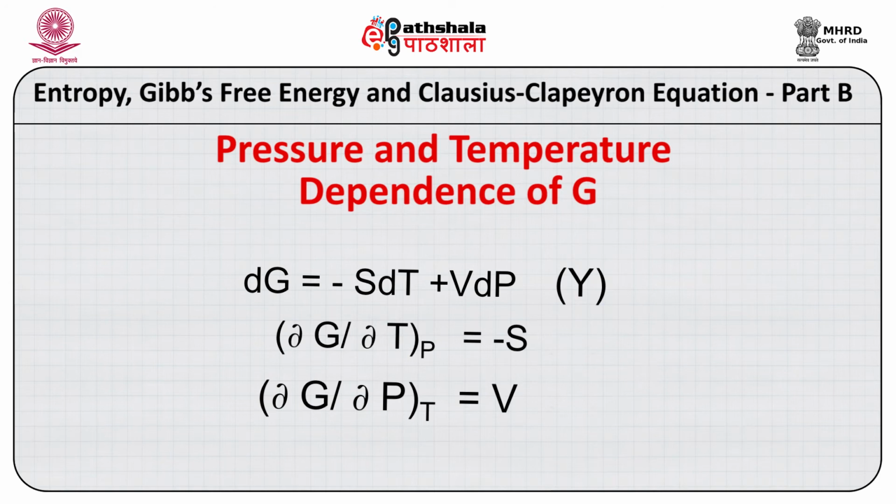So we have X, which gives the small change of G, and we have another equation which also gives the small change of G. So obviously the right hand side of the two equations will be the same. So we can compare these two equations and write that the partial differential of G with respect to temperature is minus entropy, and the pressure differential at constant temperature is volume.